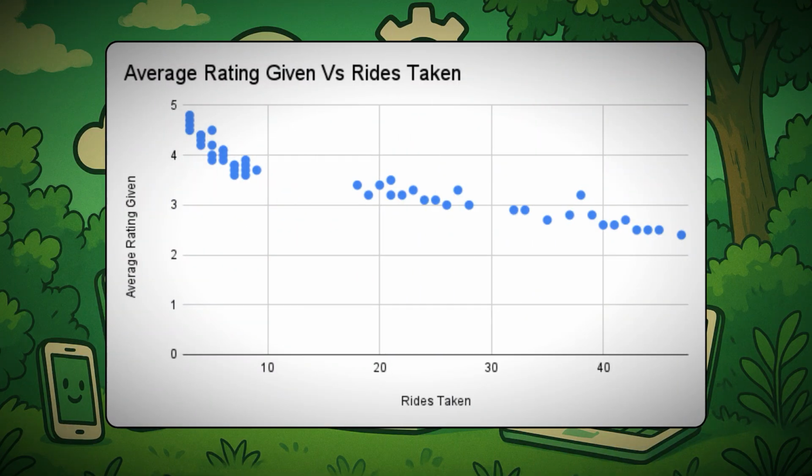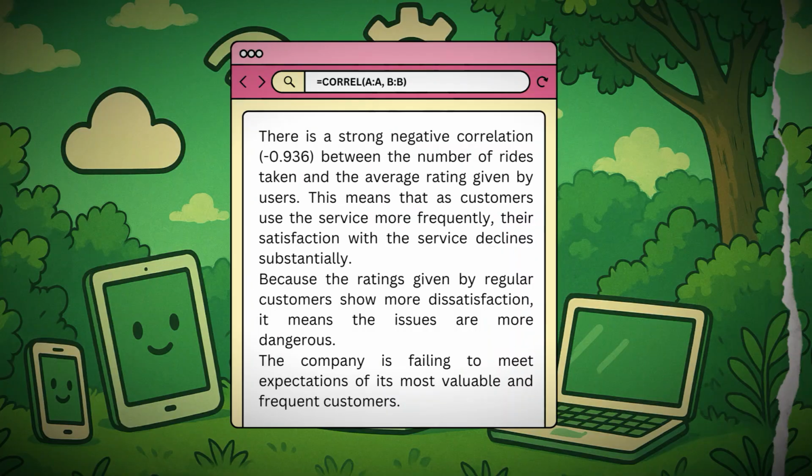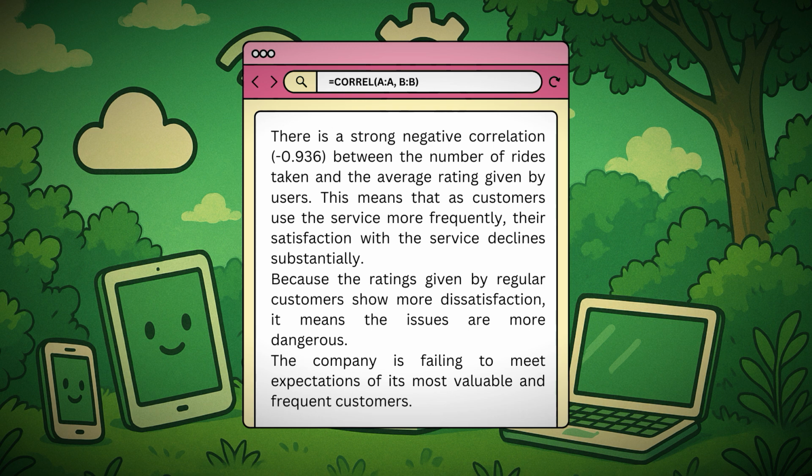And the next graph represents the average rating given versus the rides taken. You can see there is a strong negative correlation between the number of rides taken and the average rating given by the users. This means that as the customers use the service more frequently, their satisfaction with the service declines substantially. So this represents that the complaints are genuine, since those who are using the services frequently are very much dissatisfied. That means the company really needs to work hard on its services.